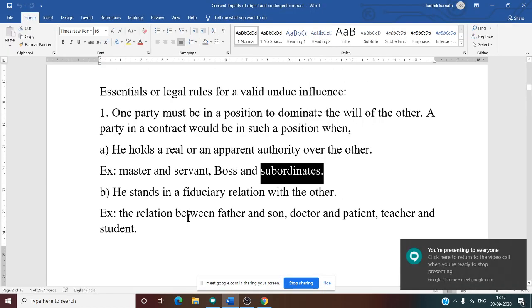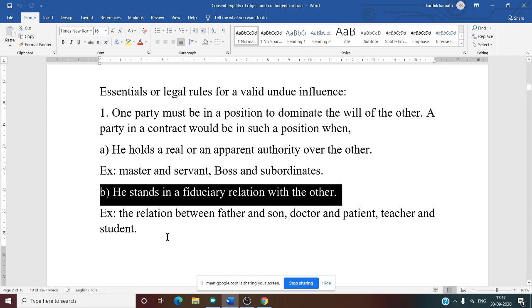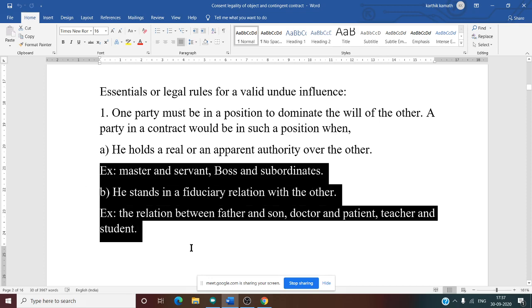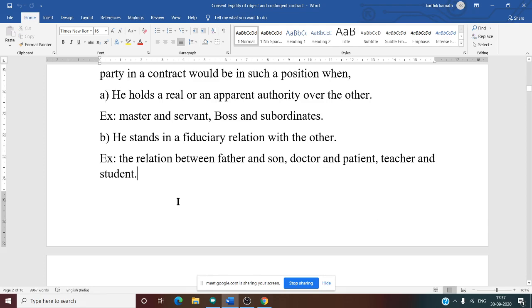That is the meaning of undue influence. Second one: he stands in a fiduciary relationship with the other. That means a father and son relationship. Again, the father is the higher party, the son is the weaker party. Doctor and patient. One more example, teacher and student. So these are the examples for undue influence.